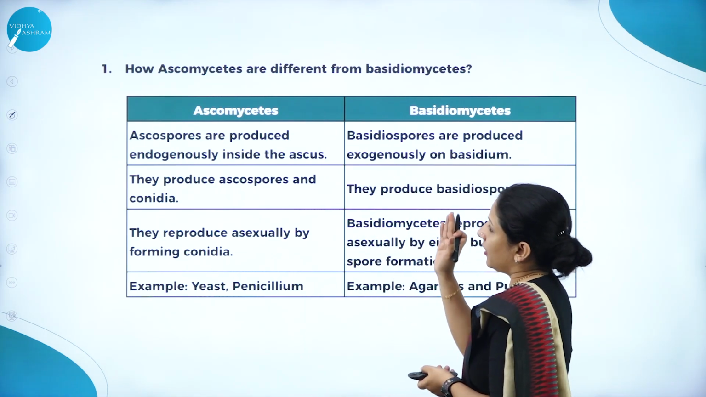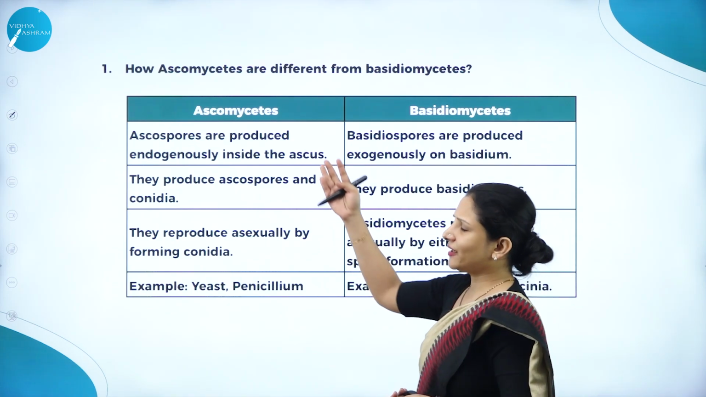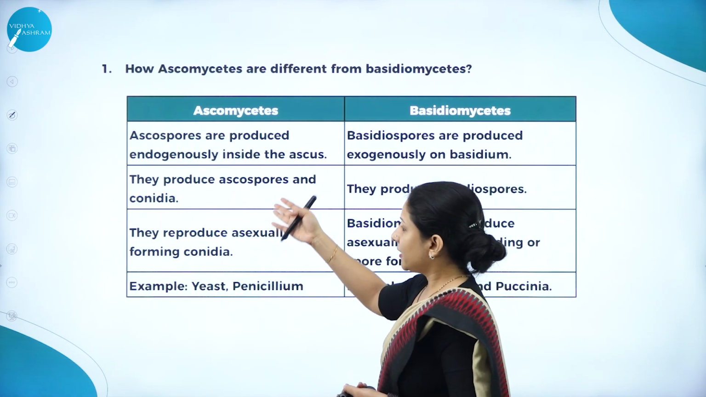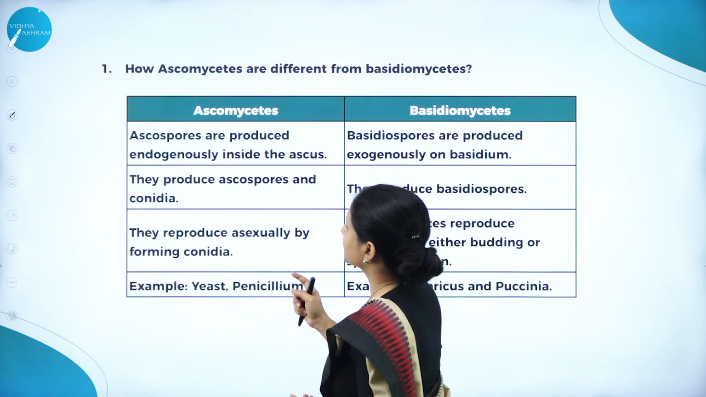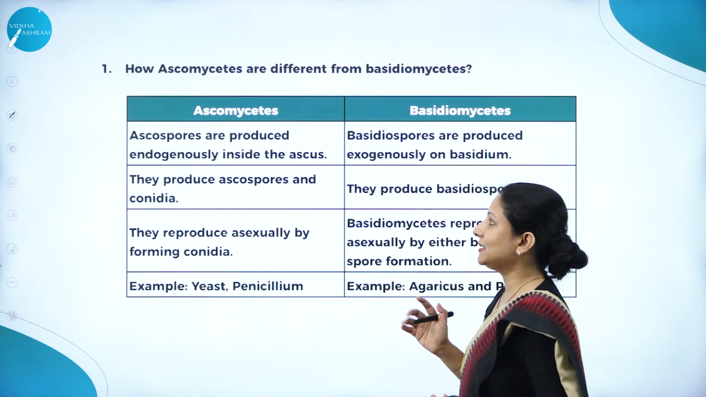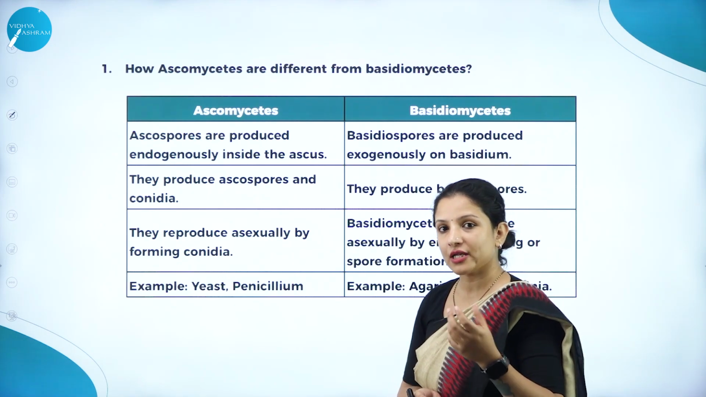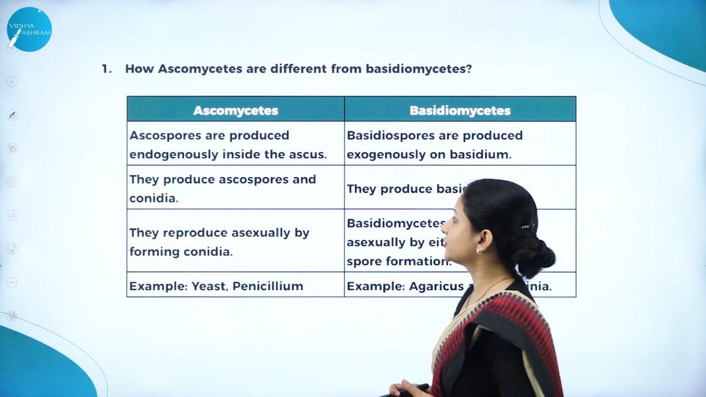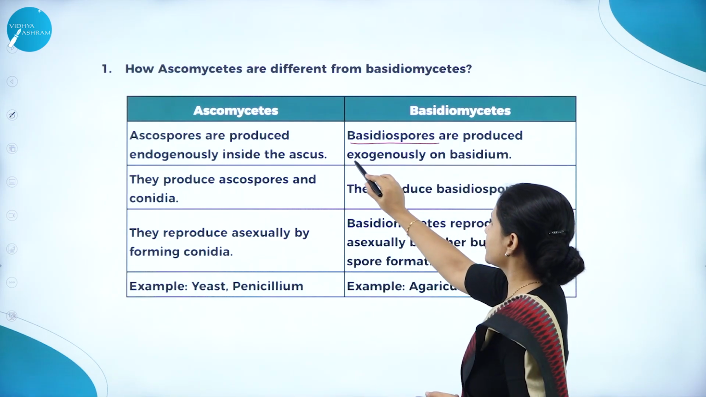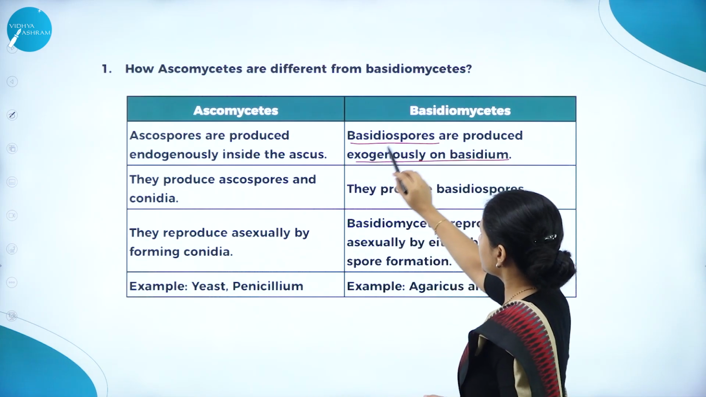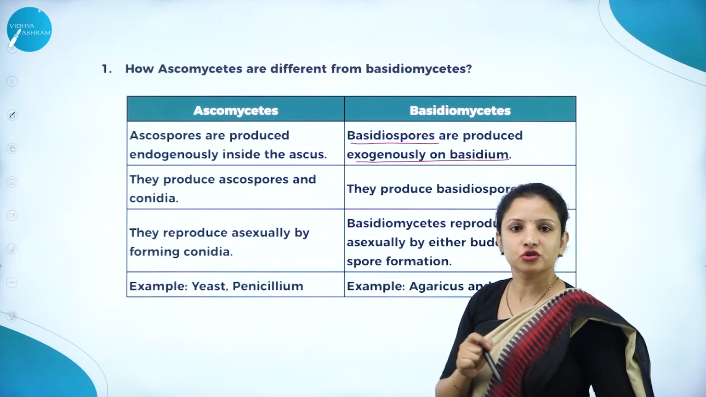Same way here. In Ascomycetes, ascospores are produced endogenously. If you write 3 points, it is enough here, but I've included one more example. Ascospores are produced endogenously inside the ascus, that is, inside a fruiting body, a cup-like structure which is called ascus. So that is one point. Basidiospores are produced exogenously. Can you see the difference here? Exogenously on the basidium, whereas this is endogenously inside the ascus. So like this, the differences should be written.